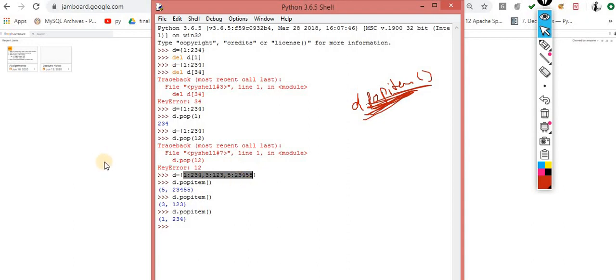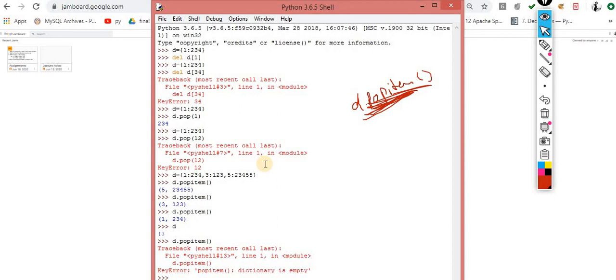The consecutive memory objects in Python are the list and tuple. A dictionary is not consecutive memory, it's random memory. Here the values are few, that's why it starts removing from the backward direction; otherwise it will remove any key-value pair from the data set. Now my dictionary is empty, as you can see. If I perform popitem now, it will give you an error message. On one condition it gives the error message: when the dictionary is empty and I perform the popitem operation on it, you will get an error message that the dictionary is empty.